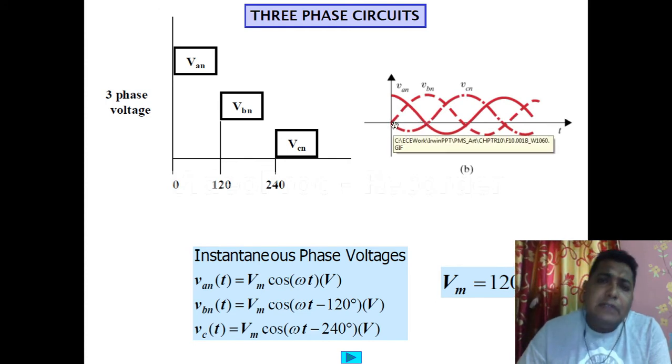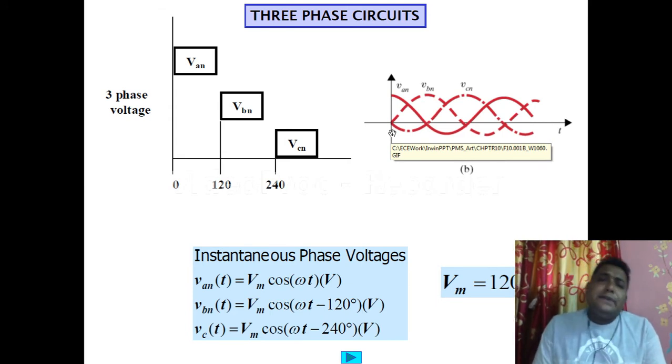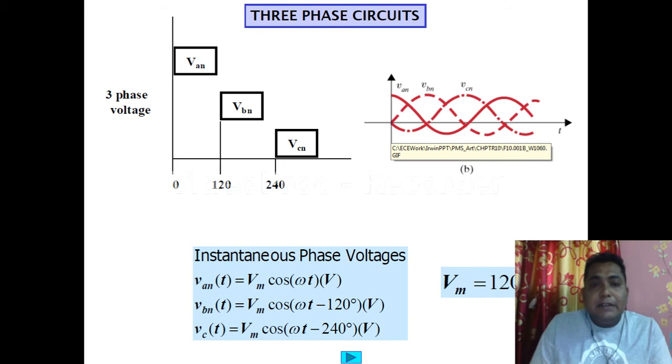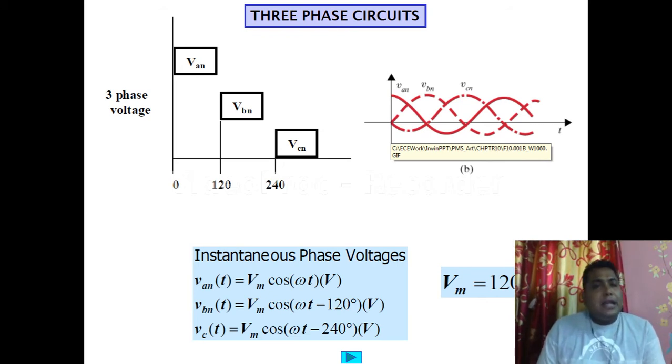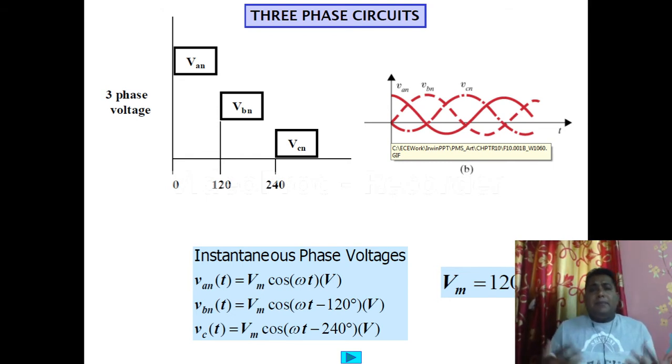That is again 120 degrees. Like this way, these three phases are shifted from each other by an angle of 120 degrees, and all have the same magnitude, and they are balanced. These are the main basic criteria for a three phase line.